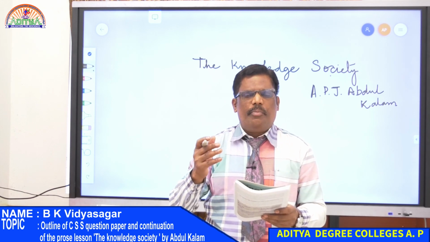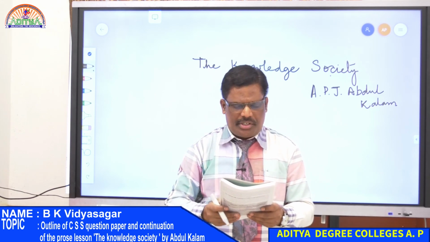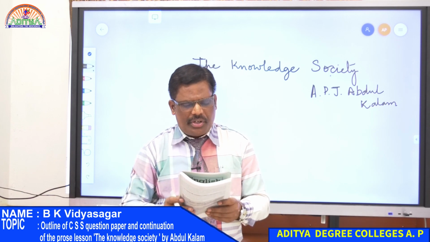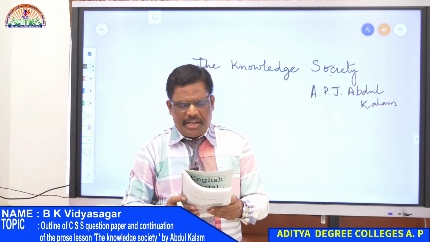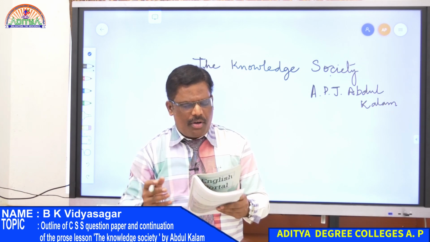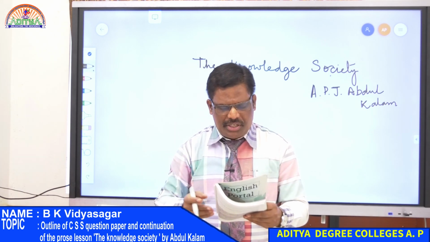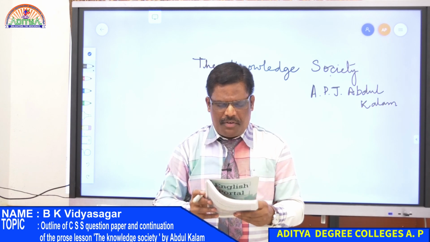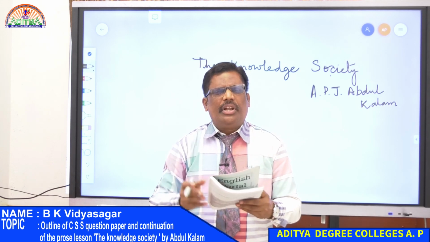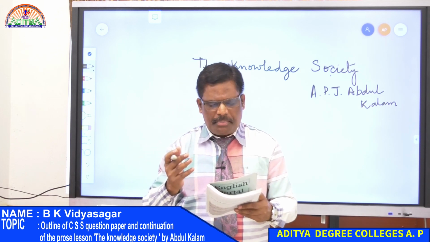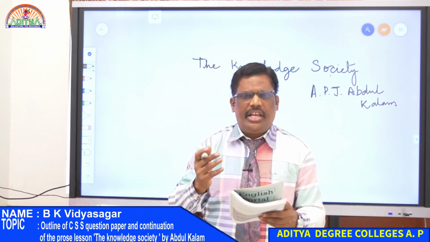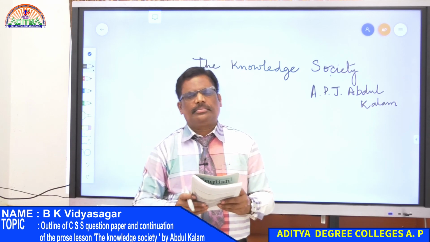That is very important. Efficient utilization of this existing knowledge base can create wealth for us in the form of better health, education, and other indicators of progress. So Abdul Kalam says we should utilize the existing knowledge efficiently.